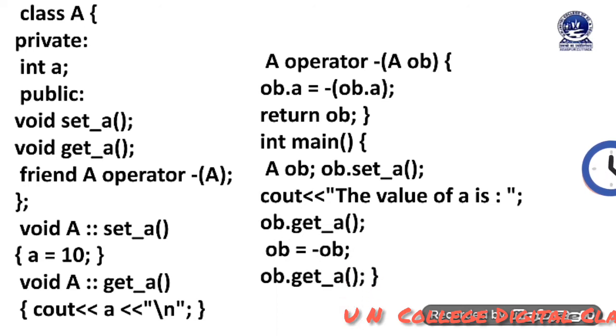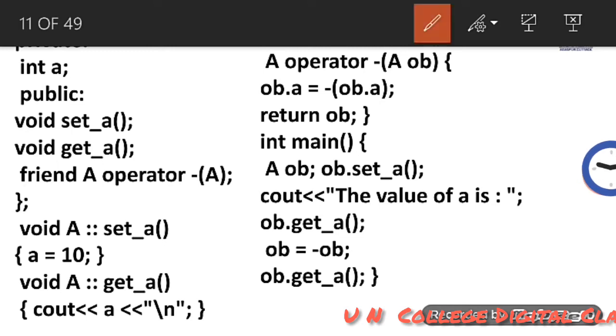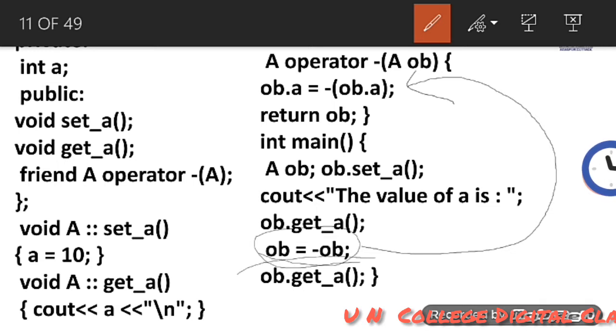When we are writing ob equal to minus ob, let me use the pen here, exactly what happens? When we write this particular statement, the operator function will be executed. It means that this portion, the unary minus operator function, will be executed. Inside the function the variable of ob will be changed by adding the unary minus, and in this way this particular statement will execute the operator function.